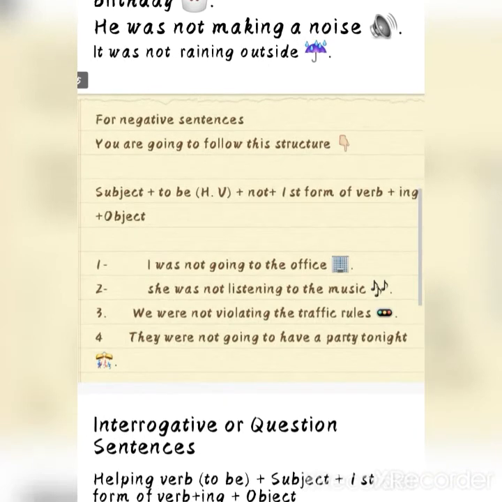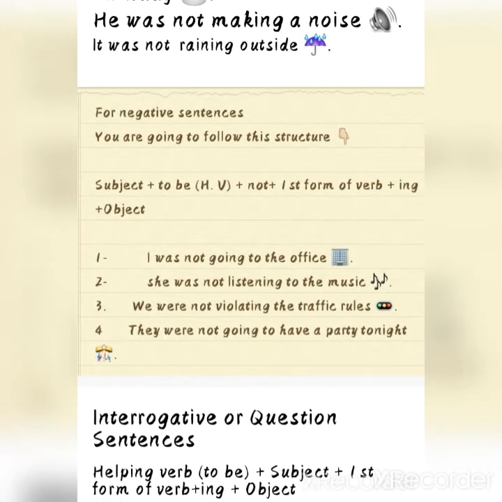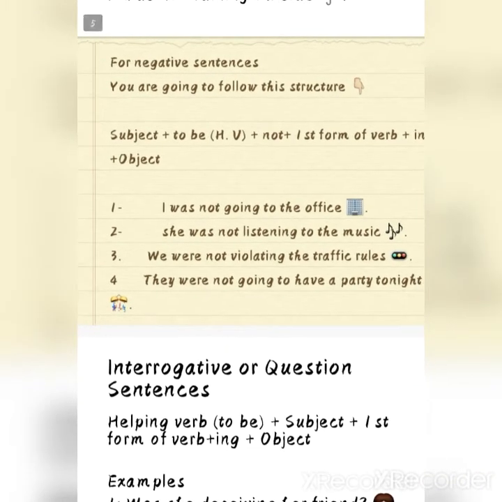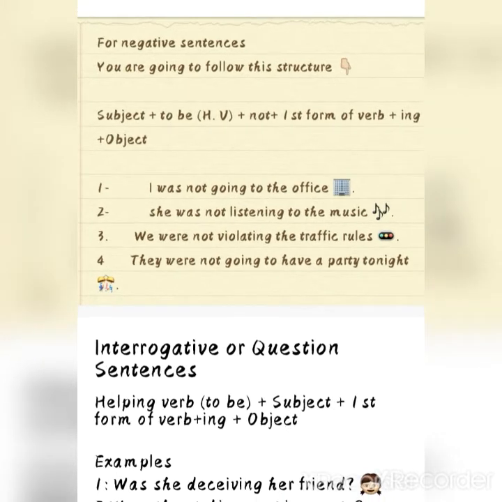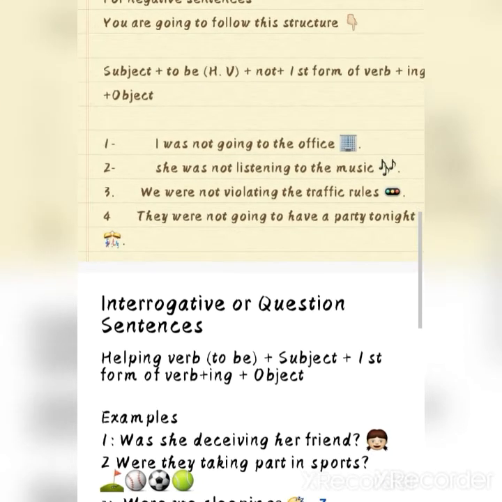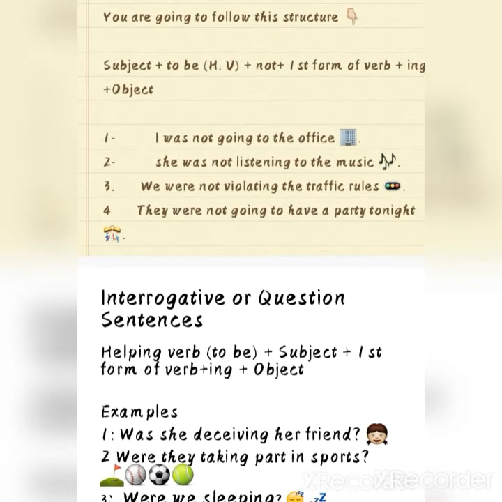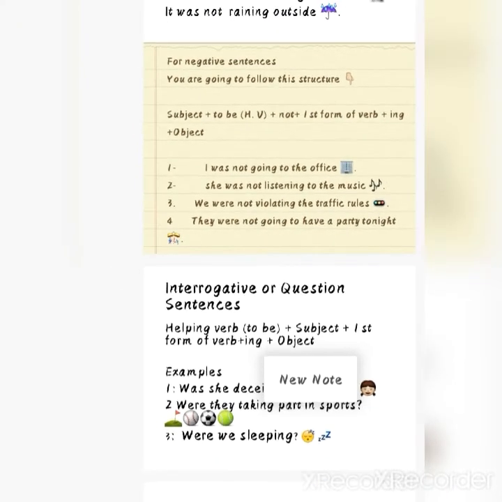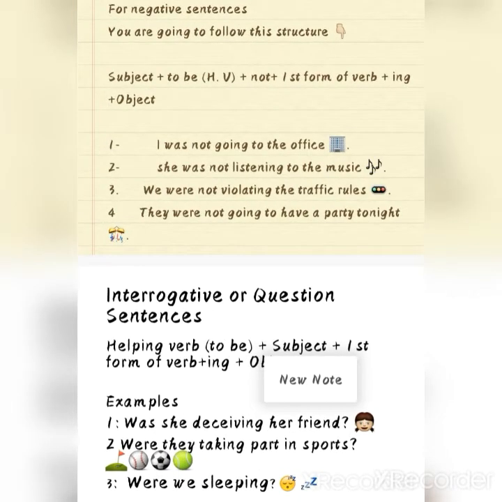So now let's see how to make negative sentences of past continuous tense. For this you are going to follow this structure. There is only one change in the structure, that is of not, because we are going to make negative sentences. We are making negations, so that's why we are using not after the helping verb. Some students used to add not after subjects, but it's not correct. You are supposed to add not after your helping verb.